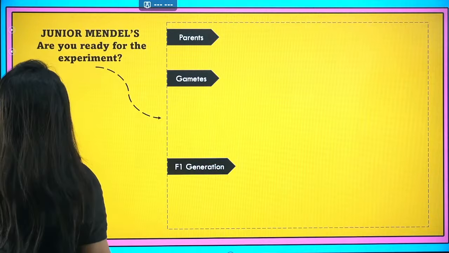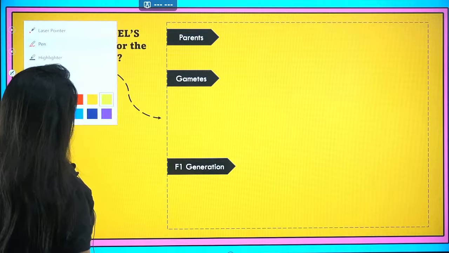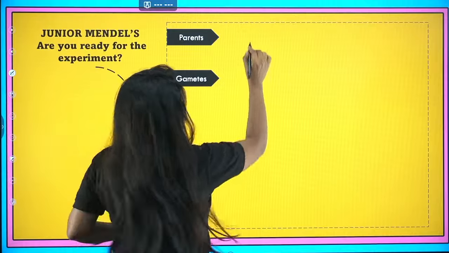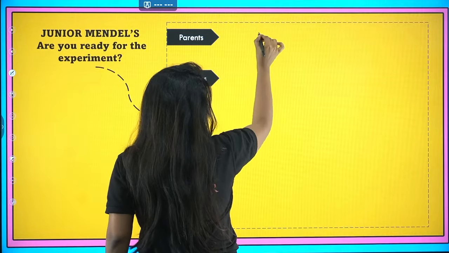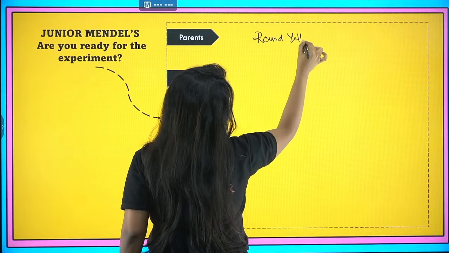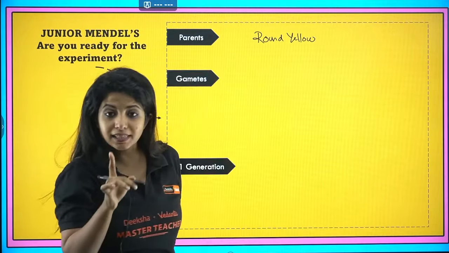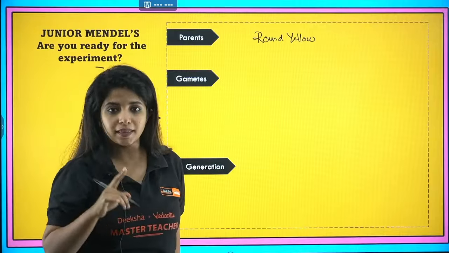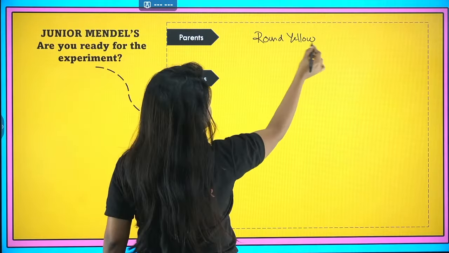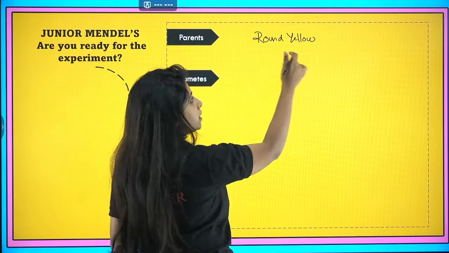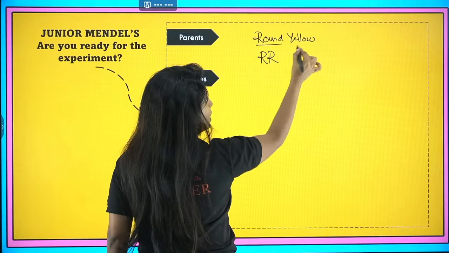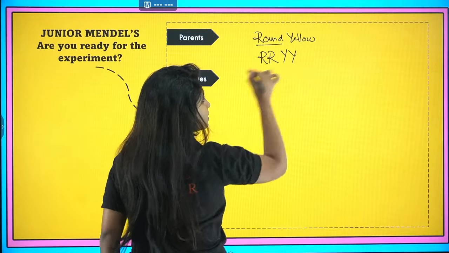So, the parents, junior Mendels, I hope all of you are super ready for this experiment. Let's go ahead. What I'm going to do is take a round and yellow seeded plant. The seed shape is round and the color is yellow. How do I represent this? I am taking pure breed round and yellow. That means round should be capital R, and yellow should be capital Y.